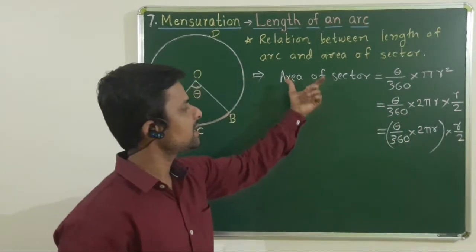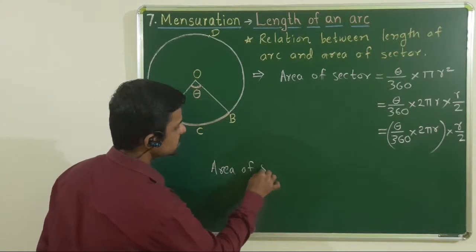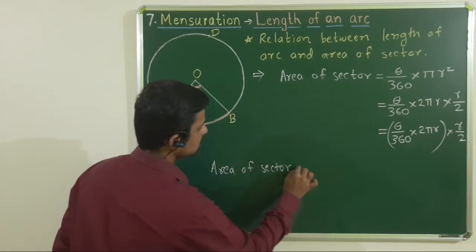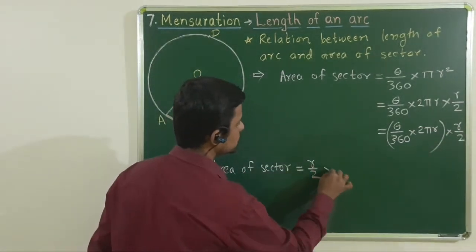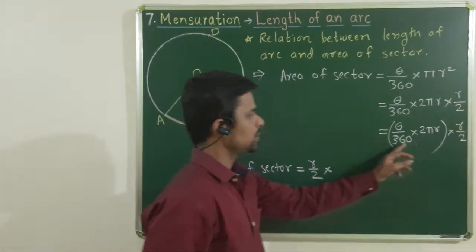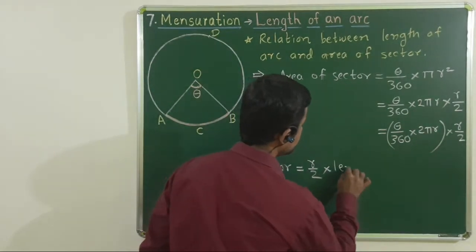Therefore we get relation as area of sector is equal to r upon 2 into theta upon 360 into 2 pi r, means length of arc.